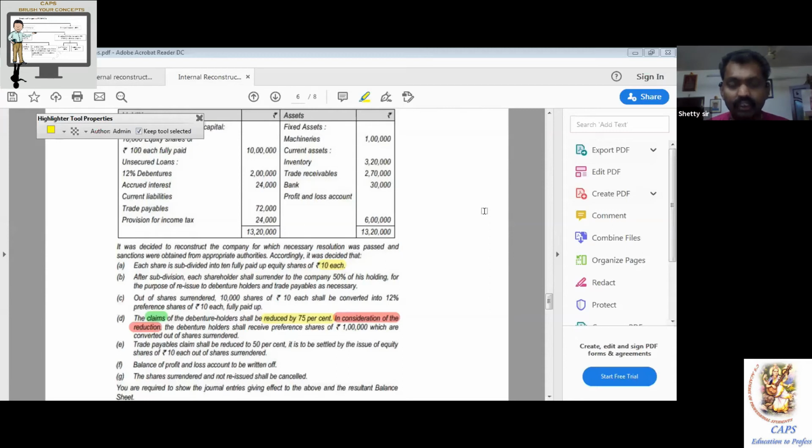So you're issuing the shares out of what? Share surrender account. Debit it. Share surrender account debit. Again, reading you can use. Share surrender account debit, 1 lakh, X2, which is the bracket X2. To 12% preference share capital account. Entry comes only when you issue the shares. To 12% preference share capital account.